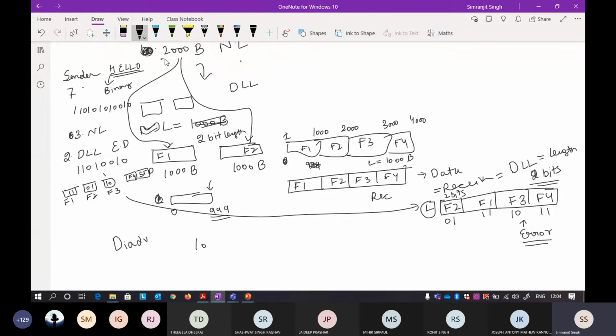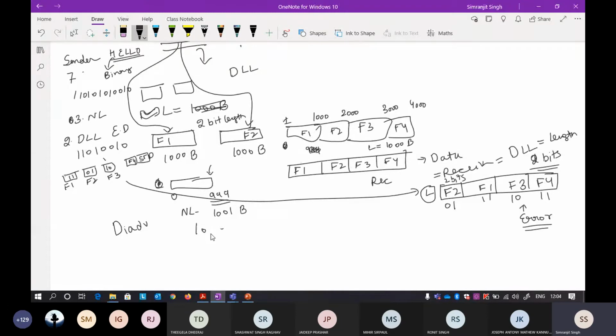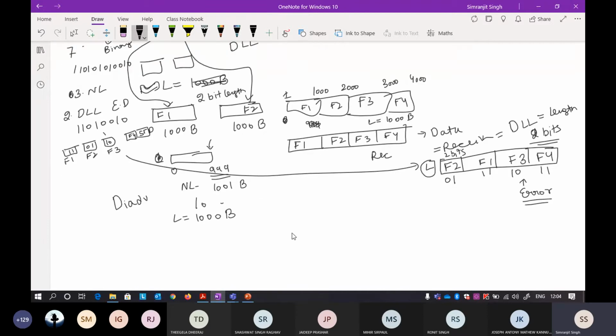I'm taking an example of only 2000 bytes, and I declare the length to be fixed at 1000 bytes. But what happens when you receive data from the network layer of, say, 1001 bytes? Since the length is already fixed at 1000 bytes, you have to take 1000 bytes in one frame and 1 byte in another frame.